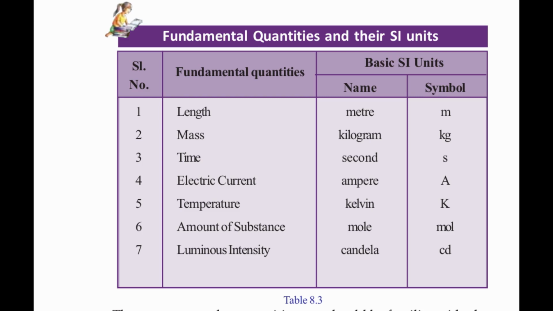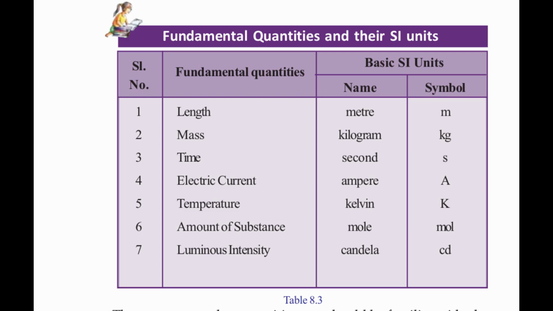Even though it is from the name of a scientist, we cannot write the K in capital letters, but we can write capital K as its symbol. The sixth fundamental quantity is amount of substance. Its SI unit is mole, and the symbol is mol, small letters.